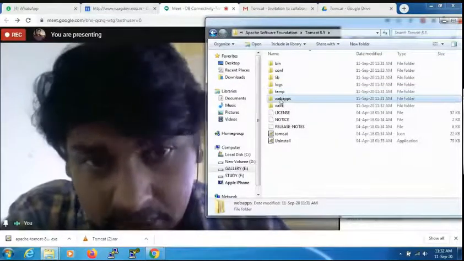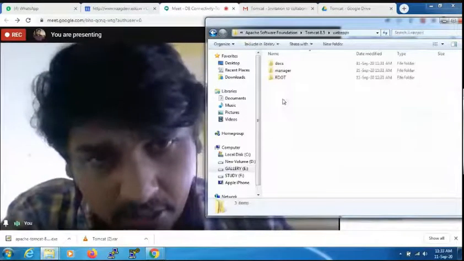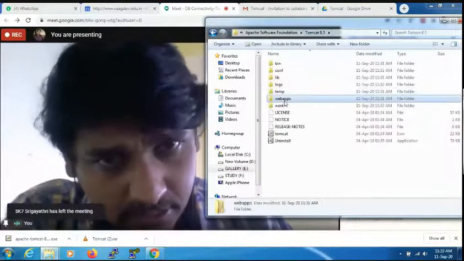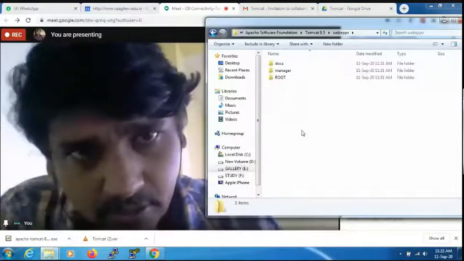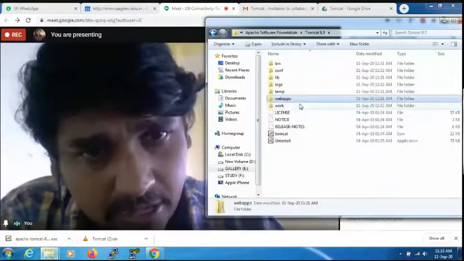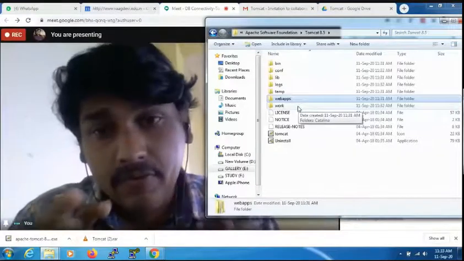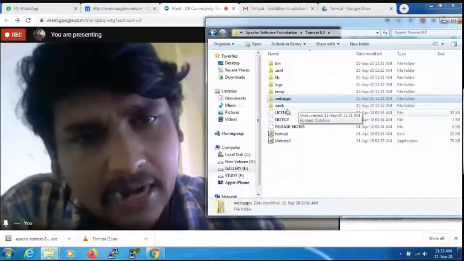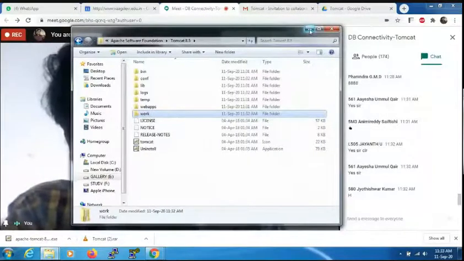Web apps. This is the folder where we are going to develop our actual web applications. This is a folder in the web apps. We are going to create our own web application. This is the actual folder where we write our development, where we are going to deploy our web application. Is it clear, dear everyone? And this is the work folder. Right. Now this is how we installed the Tomcat.